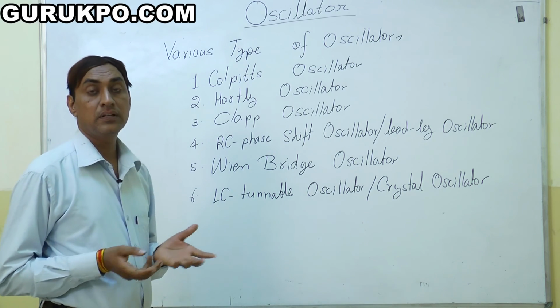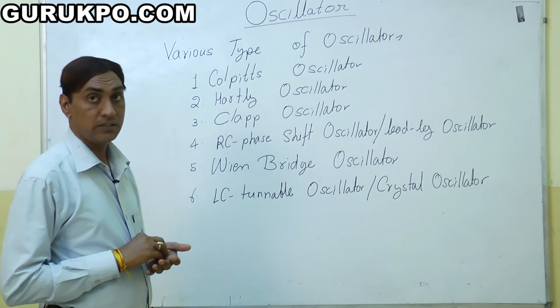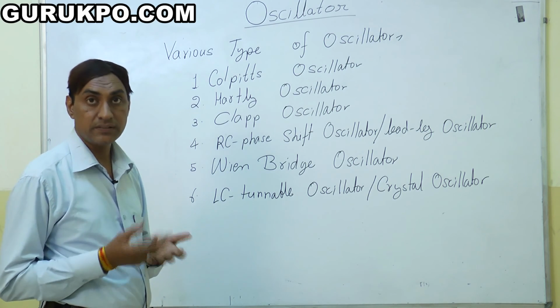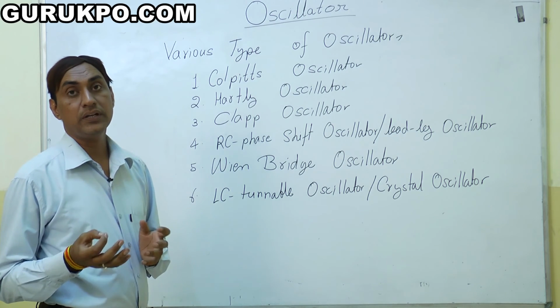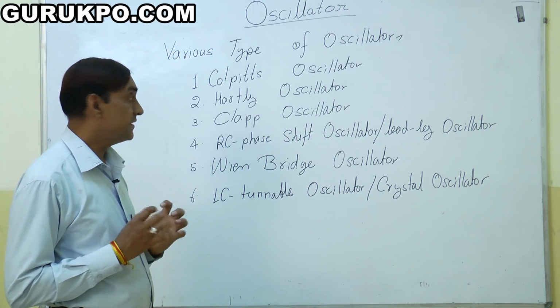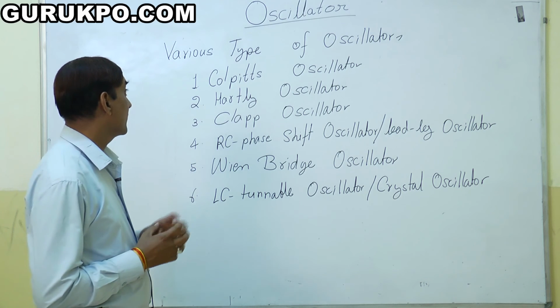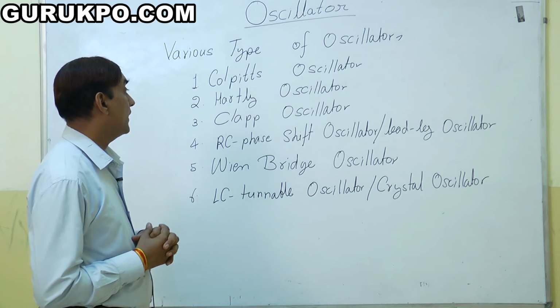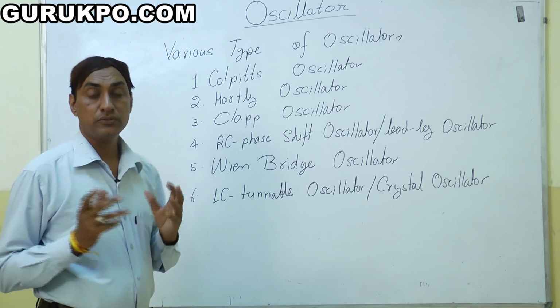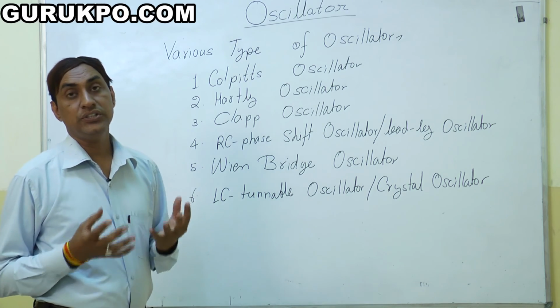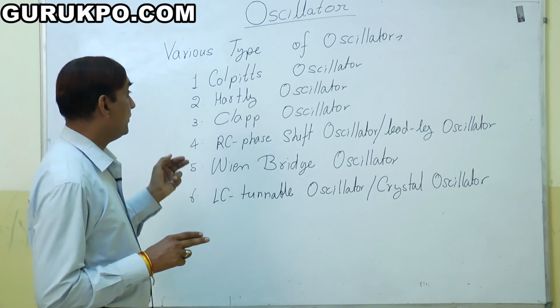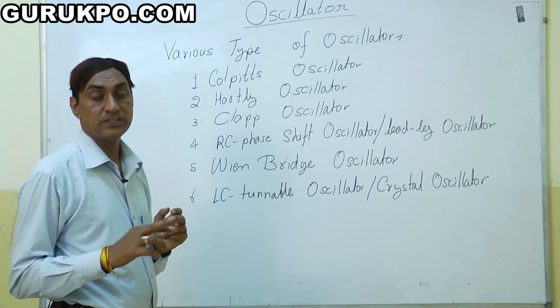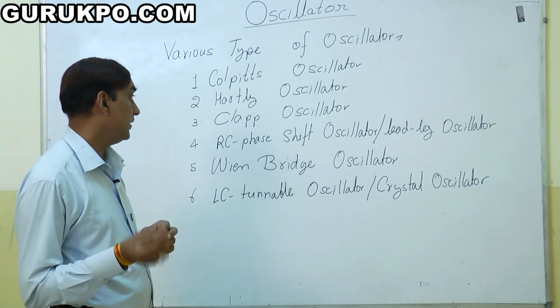This is very simple. The Colpitts oscillator is named after Colpitts. The Colpitts oscillator uses L component and C component. So this is the basic oscillator in oscillation. And the Hartley oscillator is also using L and C components, but there is a difference between Colpitts and Hartley. There are some changes in the components here or there.